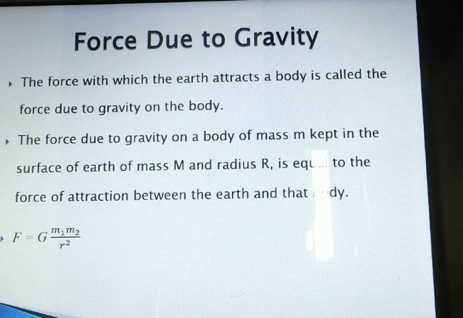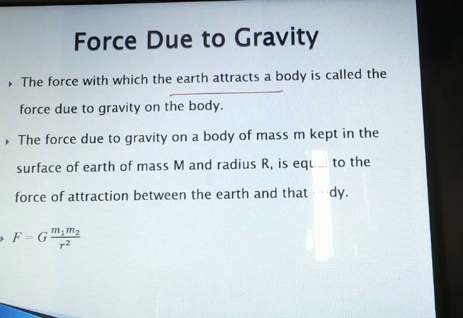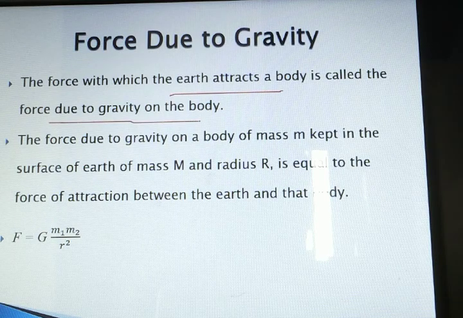Force due to gravitation. What does it mean? Force with which earth attracts a body is called the force due to gravitation on the body. The force due to gravitation on a body of mass m.